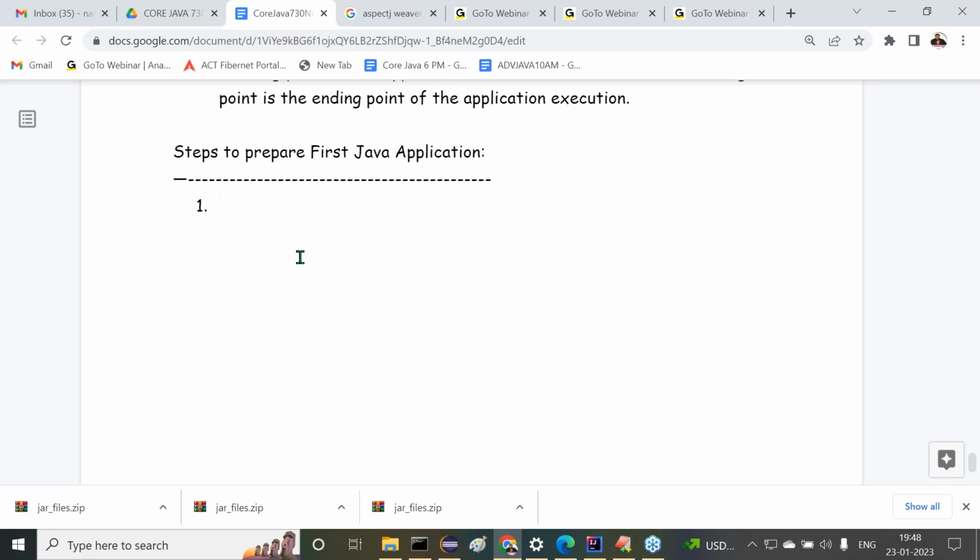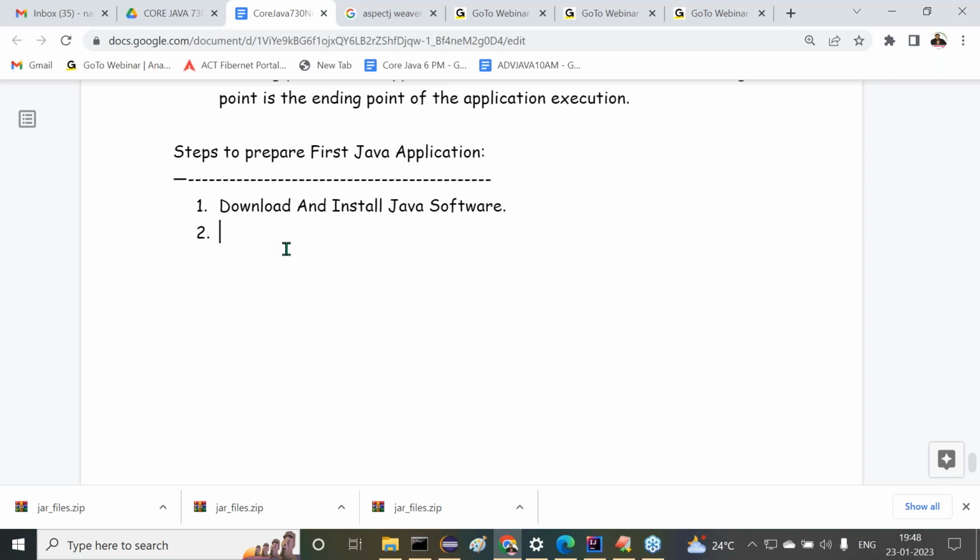But how are we going to install Java software? From somewhere we have to get it, or not? From where are we getting the Java software? From the internet we have to download it. So that's why the very first step is: download and install Java software. What is step number one here? Download and install Java software. Step number one. Right, sir.